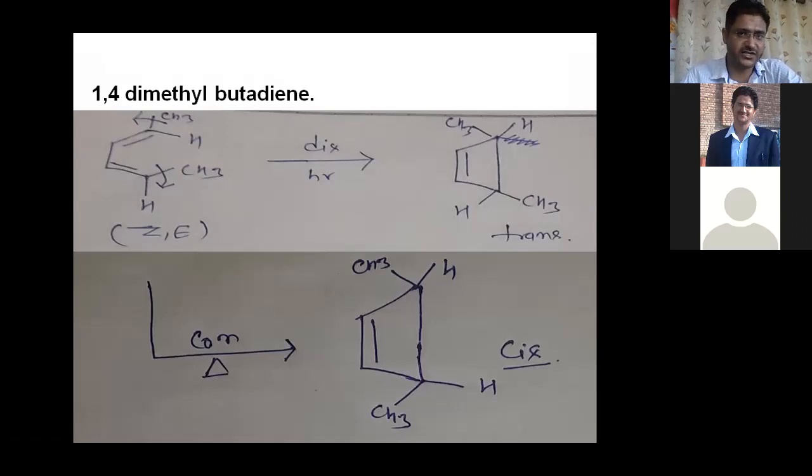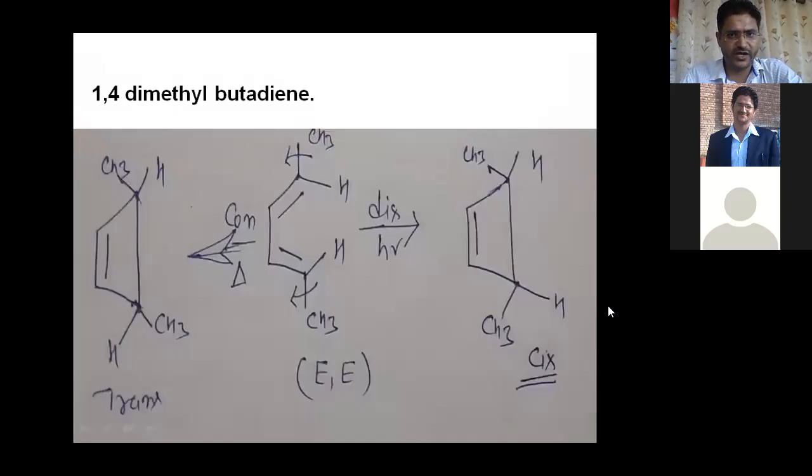So why do we call these reactions stereospecific? This is the reason behind that, right? Now next, you can see 1,4-dimethylbutadiene. Once again, you can take 1,4-dimethylbutadiene, right? Here, suppose that our reactant is E type, right? So E and E, right? So then you can see CH3, right?